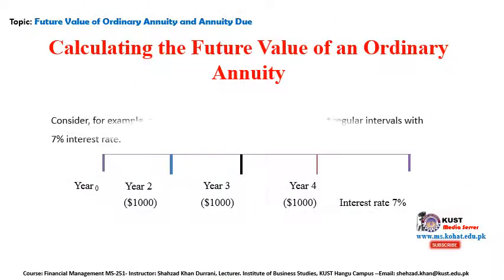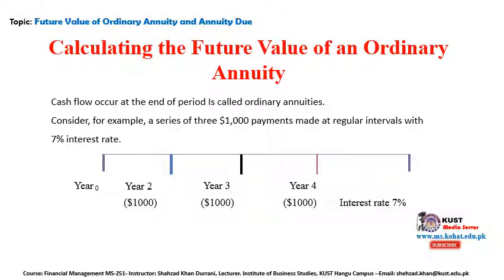Now I will give you a question. Cash flow that occurs at the end of the period is called an ordinary annuity. For example, a series of payments of 1,000 at regular intervals with a 7% interest rate. How much is the interest rate? 7%, right? Here we have a series of three, so the number of years is three.